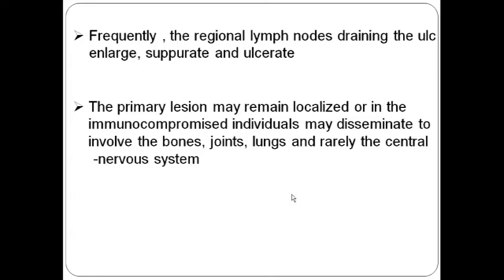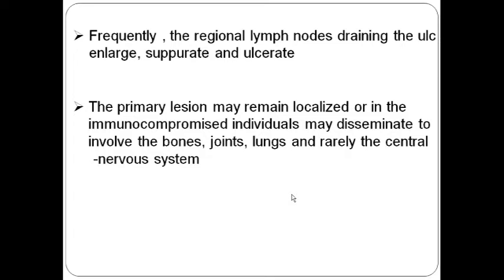The primary lesions will become localized in immunocompromised organisms and may disseminate to involve wherever the lymphatics are going, that is breast, joints, bones, lungs, anywhere in the body. But CNS involvement is less because of the large size of the fungus.